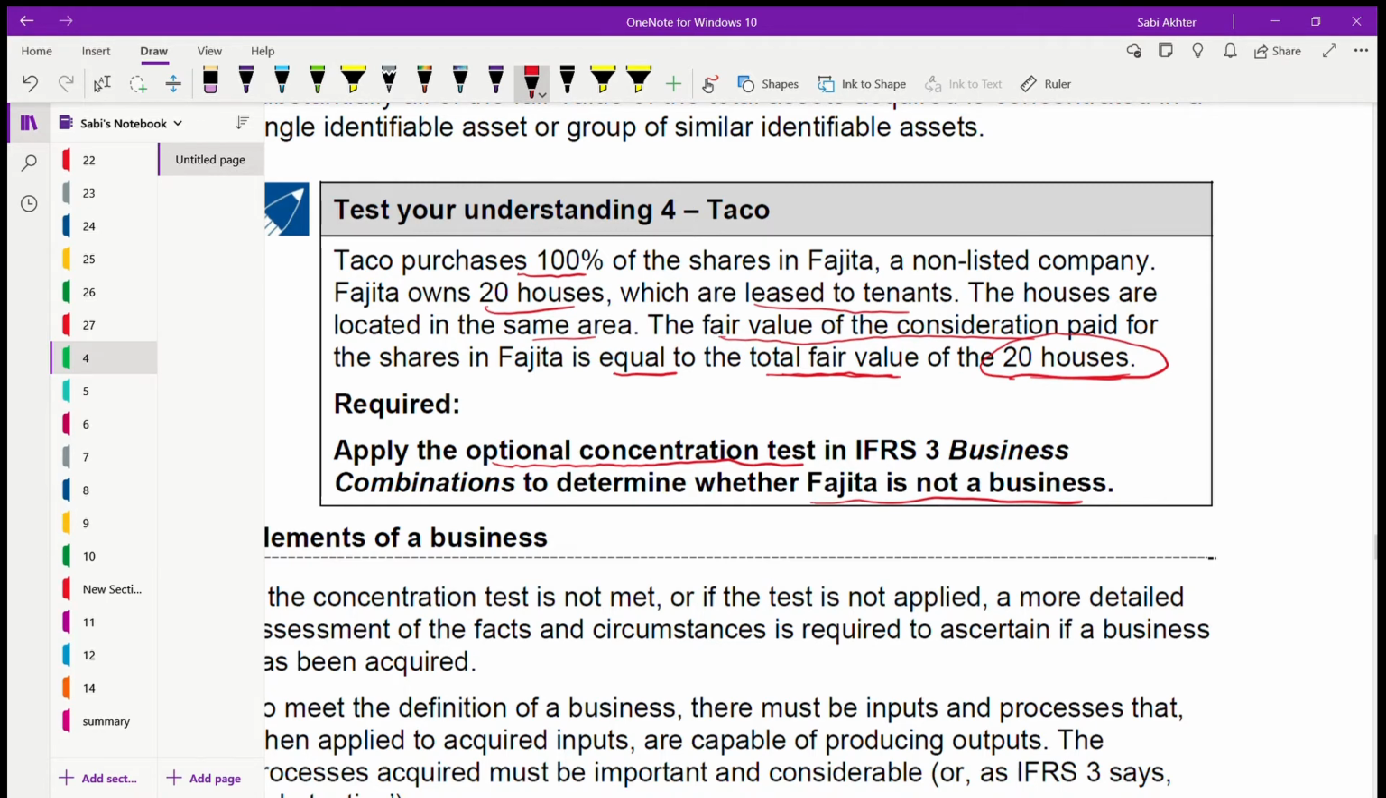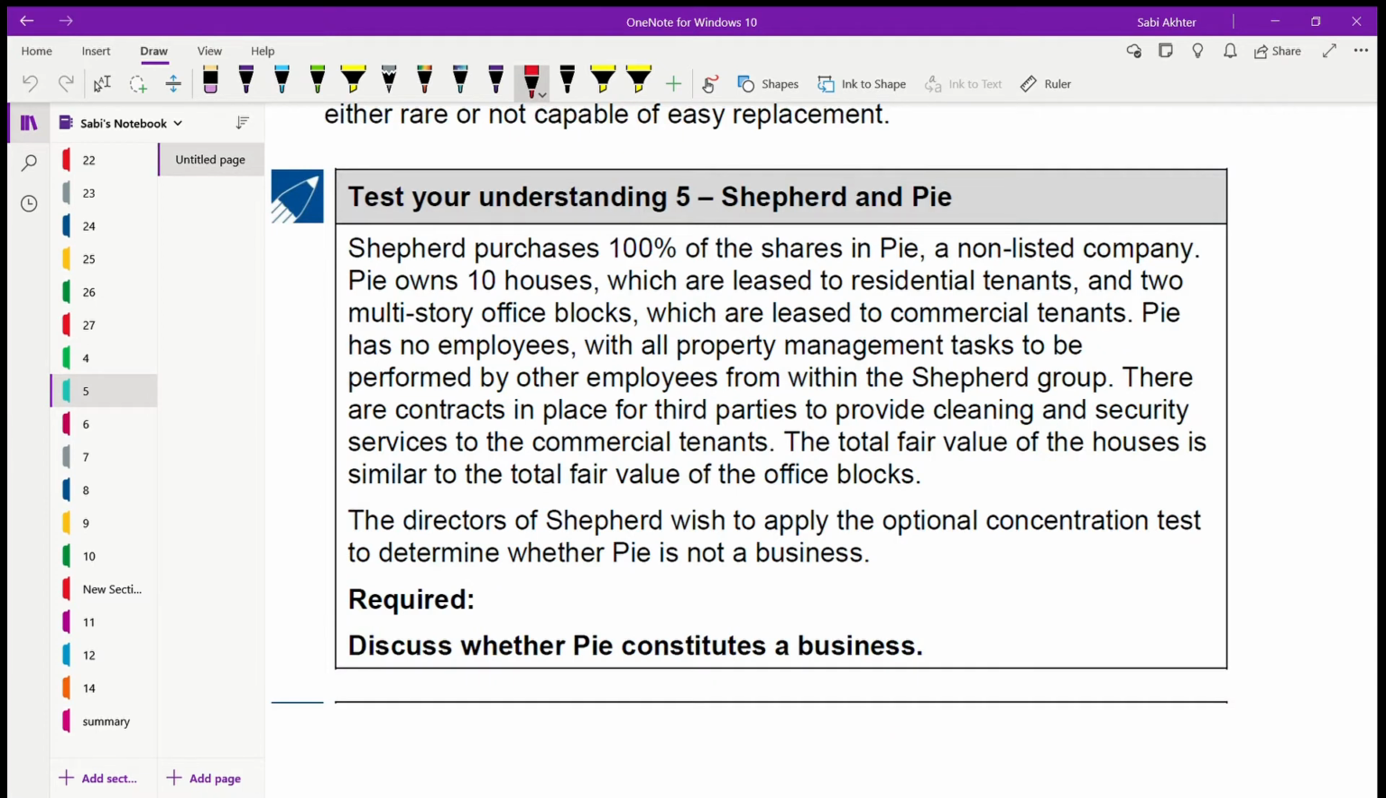Let us go to test your understanding 5. Shepherd and Pie. Shepherd owns 100% of the shares in Pie, which is a non-listed company. Pie owns 10 houses, which are leased to residential tenants and to multi-store. So here it is not just about 10 houses.